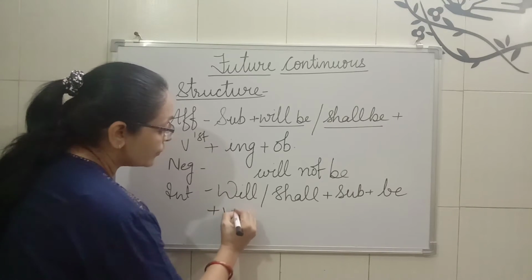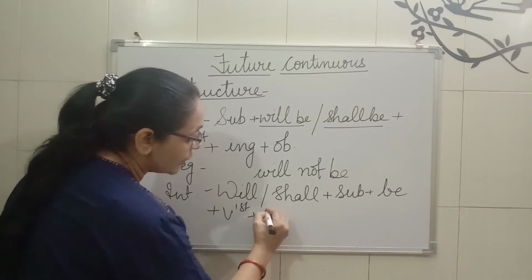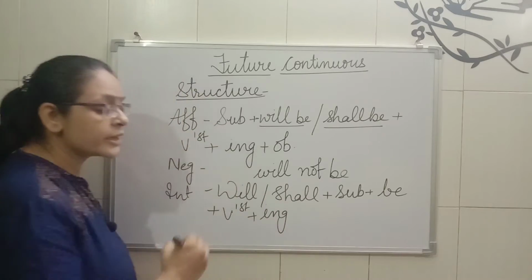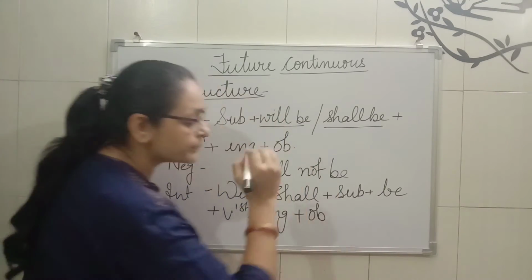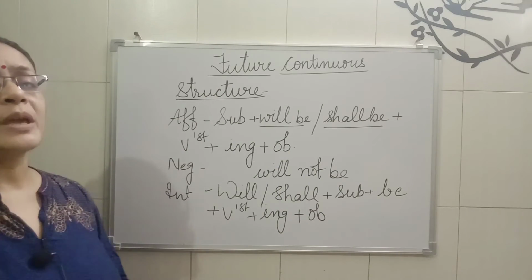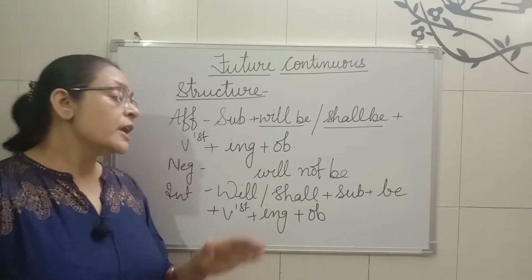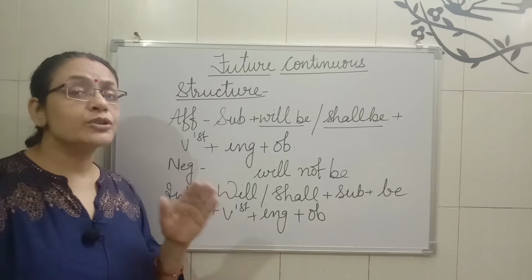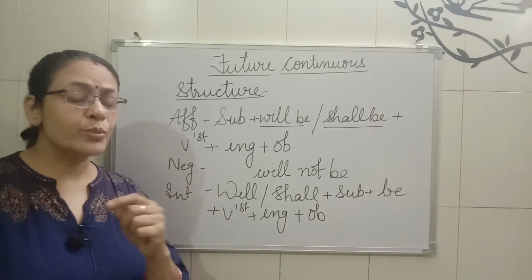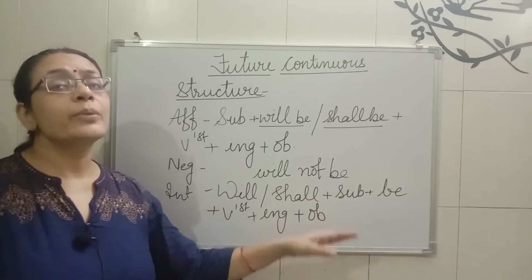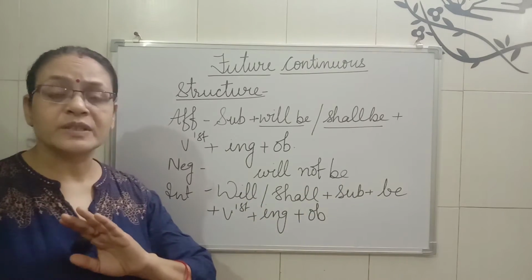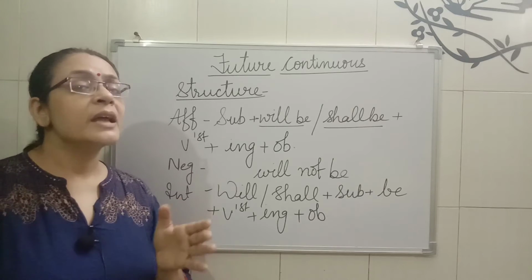Then you will use the first form of verb plus ing, and at the last you will apply the object. And you all know how to make such sentences. If we are making an interrogative, what punctuation mark do we use at the end of the sentence? We apply a question mark. Without that, an interrogative sentence cannot be regarded as an interrogative one.